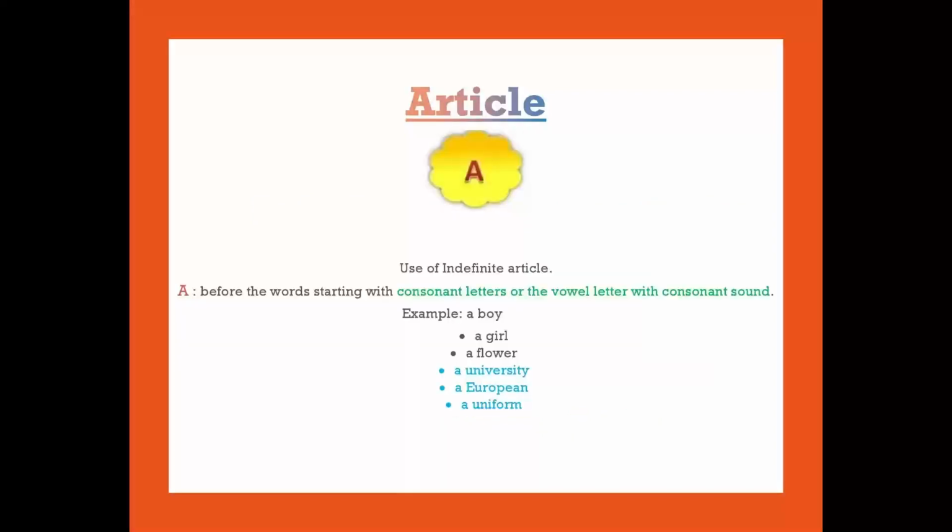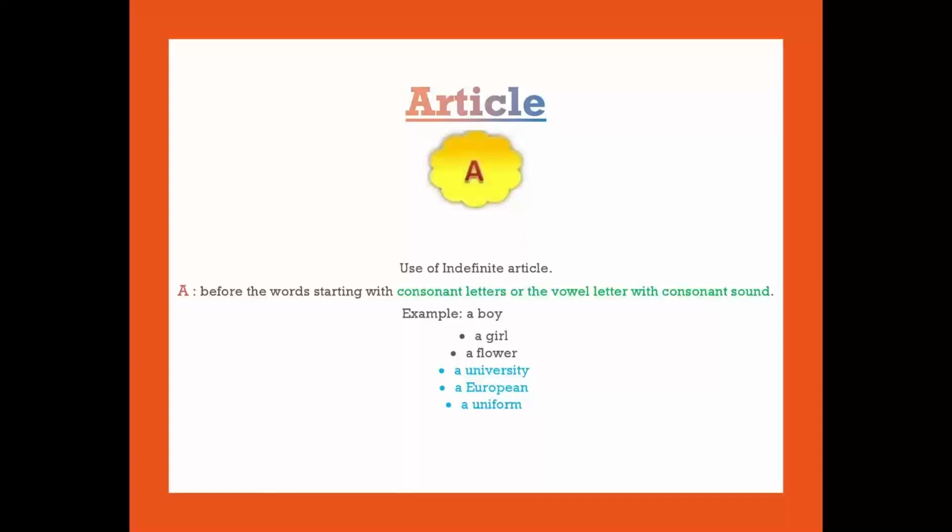Children, there are two kinds of articles in English, the definite article and the indefinite article. Which is the definite article? The is the definite article. And which is the indefinite article?